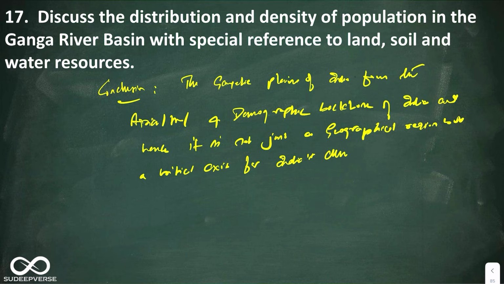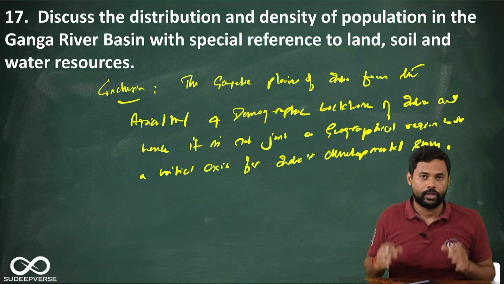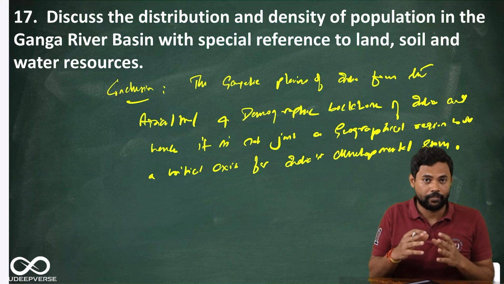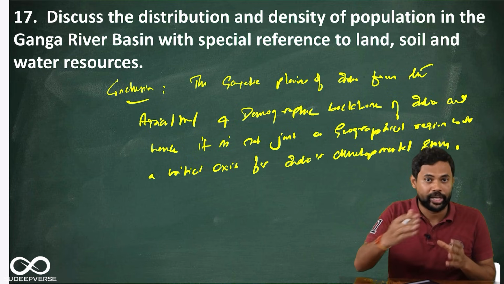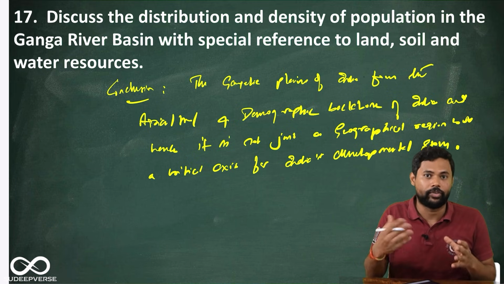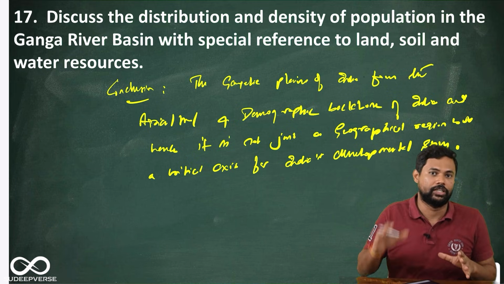A critical axis for India's developmental story. Look at this. This is how we can end on a positive note. Now, as you observed how I brought different diagrams in this answer and how I divided one spatial region into micro regions, this is a skill that you have to learn when you practice a lot of answers in geography.